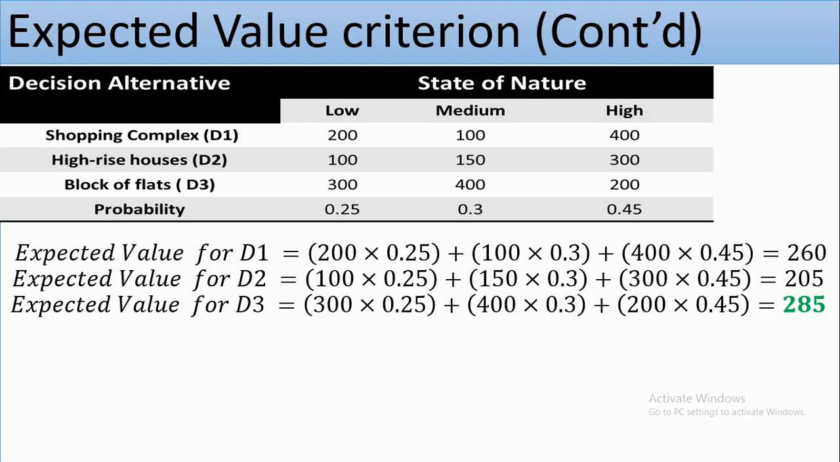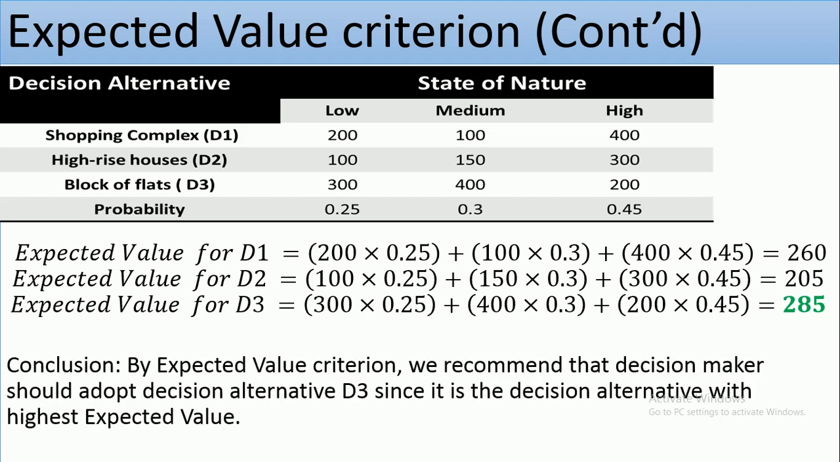Do not forget that we have explained earlier that we are dealing with a profit payoff table. In that case, we try to maximize profits. So we consider the decision alternative that has the highest expected value, and by the expected value criterion, we recommend the decision maker should adopt decision alternative D3, since D3 is the one with the highest expected payoff, 285.